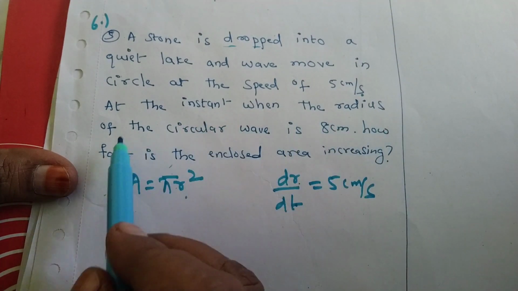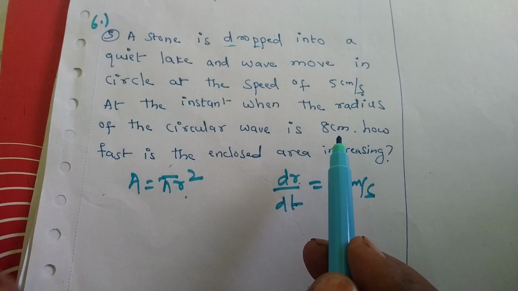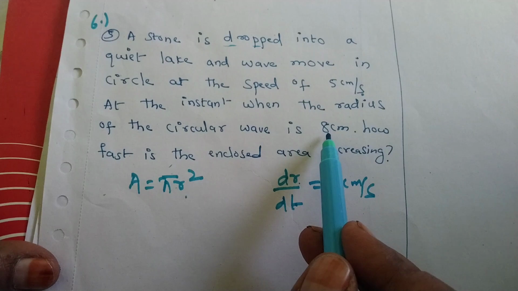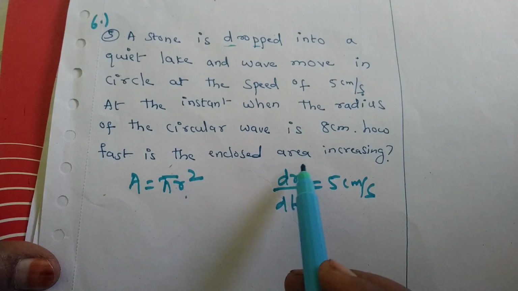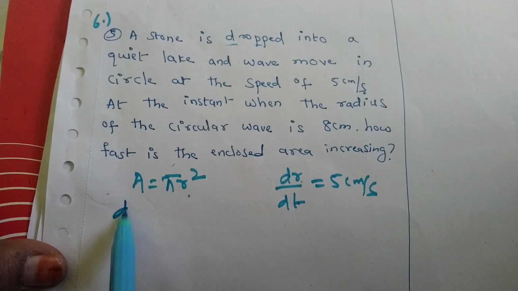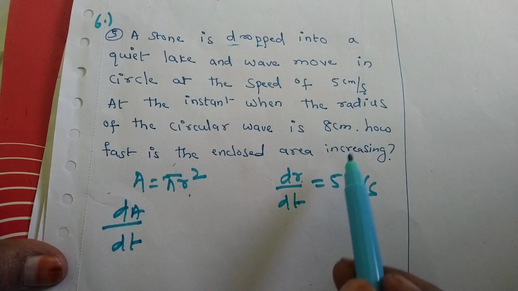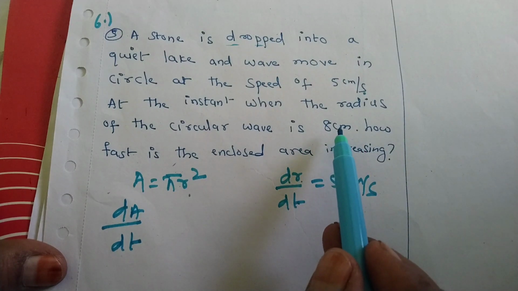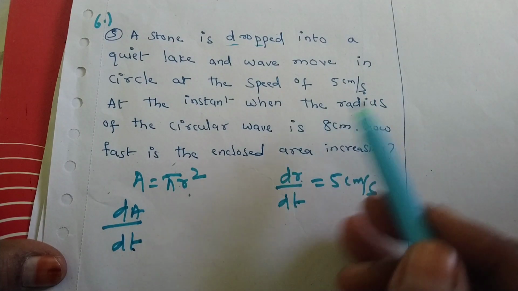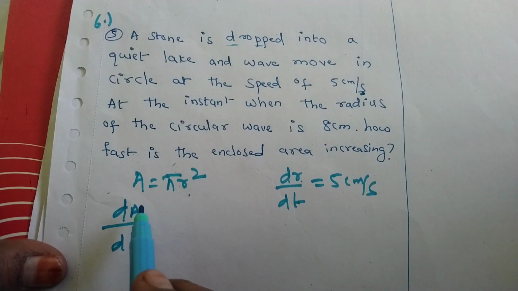At the instant when the radius of the circular wave is 8 centimeter, that means when r equal to 8 centimeter, how fast is the area increasing? Area increasing means we have to find dA by dt. Why dt? Because it is given in second, time, with respect to time. dA by dt we have to calculate.